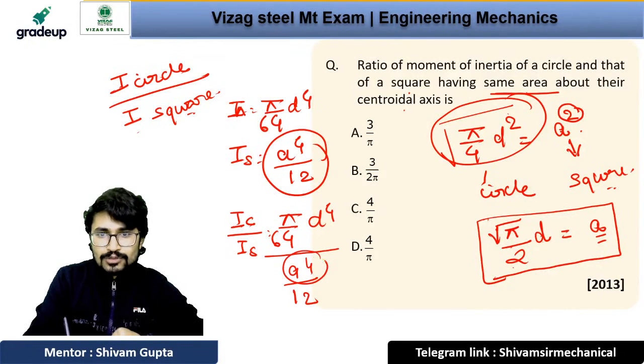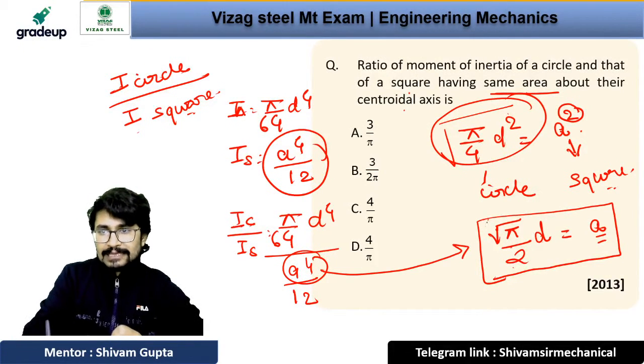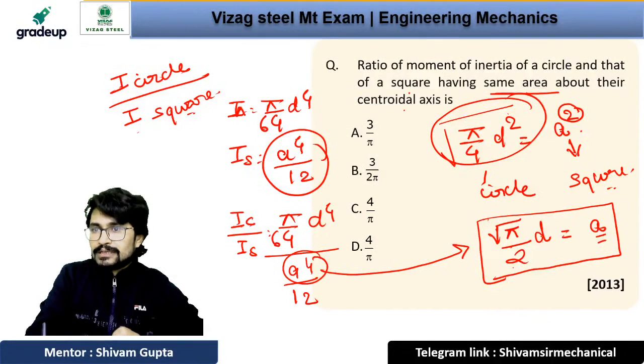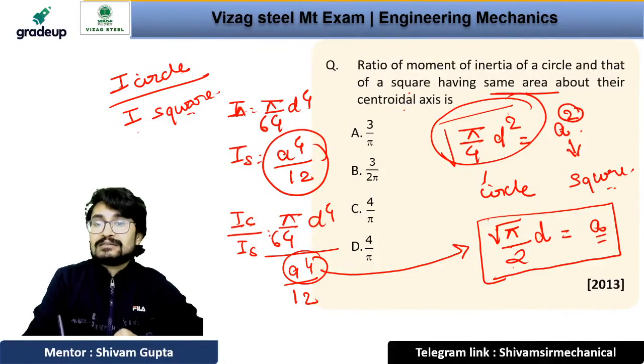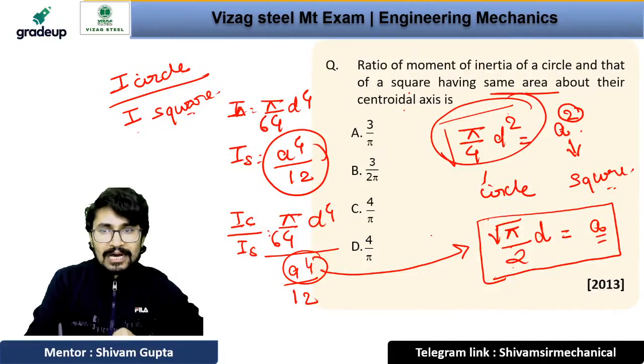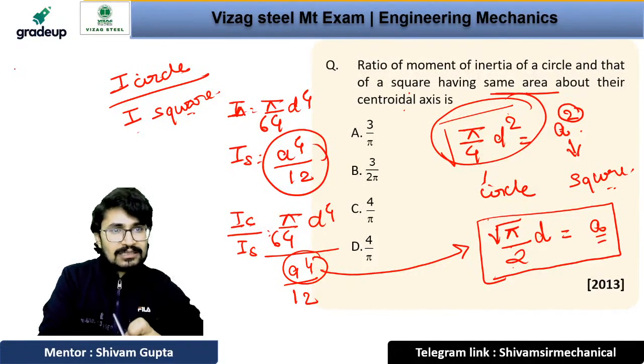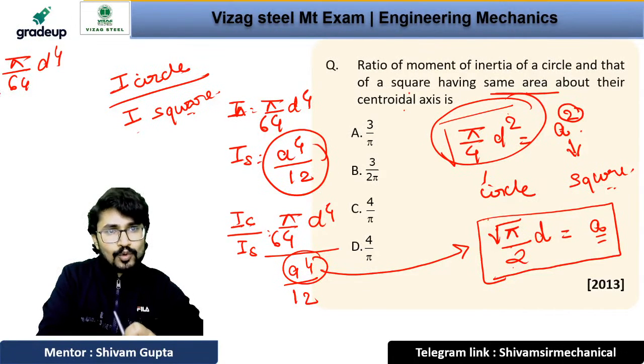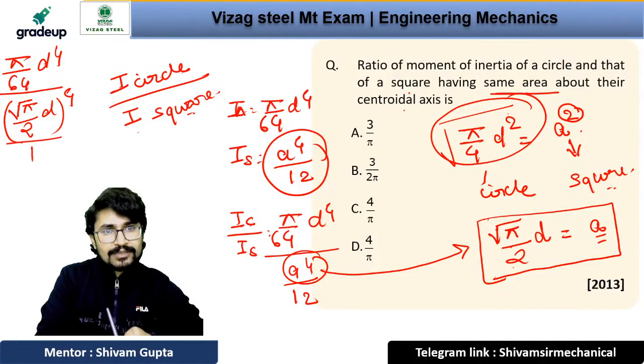Putting the value a equals root pi by 2 into d, it will be pi by 64 d to the power 4 divided by (root pi by 2 into d) to the whole power 4 divided by 12.